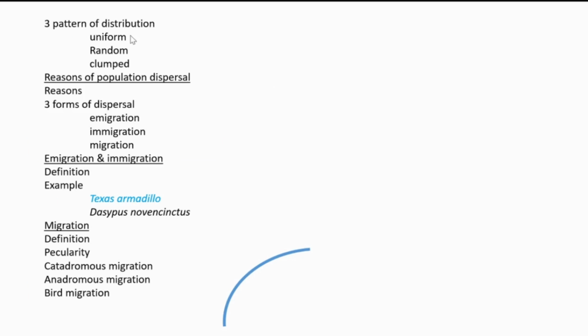Then three patterns of distribution are there: uniform, random, and clumped. Uniform means a regular distribution, occurring wherever competition is more between the individuals.